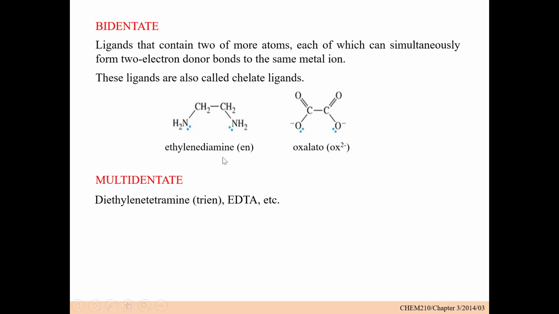Examples are diethylenetriamine, which is a tridentate ligand, and EDTA. EDTA is ethylenediaminetetraacetic acid, and it donates 6 lone pairs of electrons. And that is why it falls under polydentate ligands.